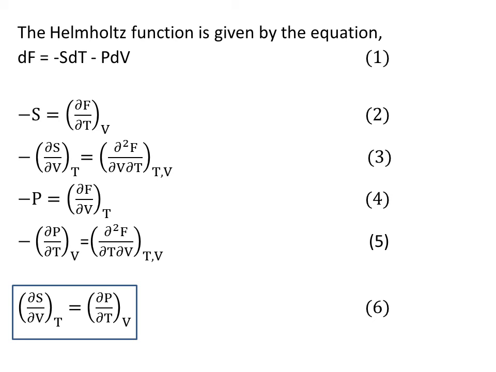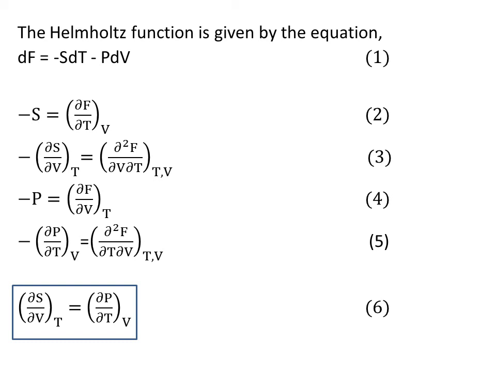Again you differentiate it with respect to v, keeping t constant, and that is equation 3. Now you obtain p from equation 1 by differentiating f with respect to v, keeping t constant. Again this equation number 4 is differentiated with respect to t, keeping v constant, and you get the right hand side in equation number 5.